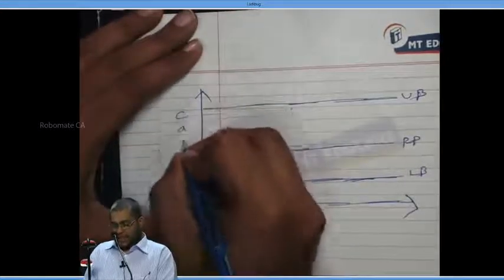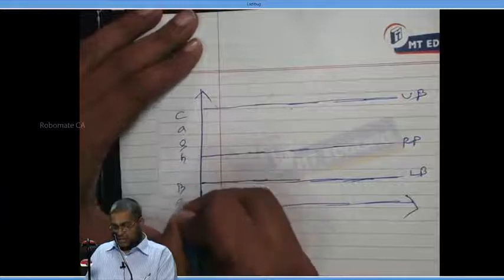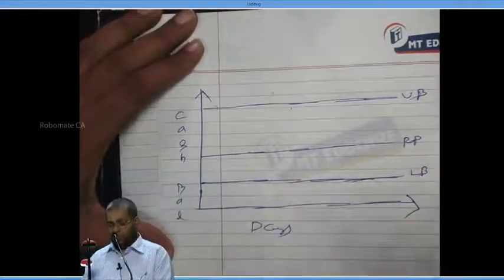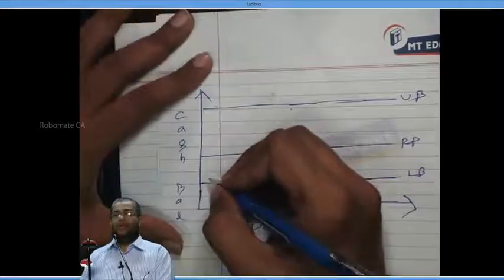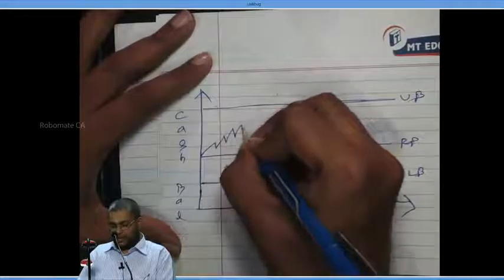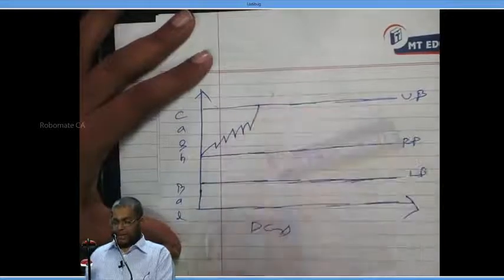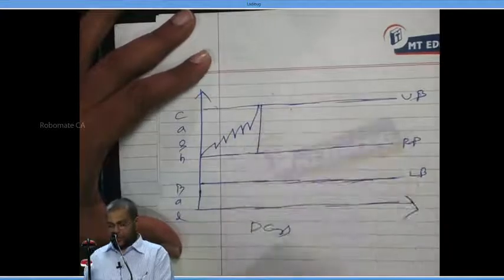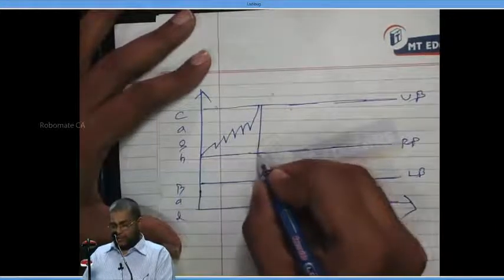And this axis is called cash balance, and this is days. Daily: first day, second day, and so on. Now, the cash balance will be going up and down. Just please draw along with me. Make it touch here. When it touches here, you should drop straight to the return point.